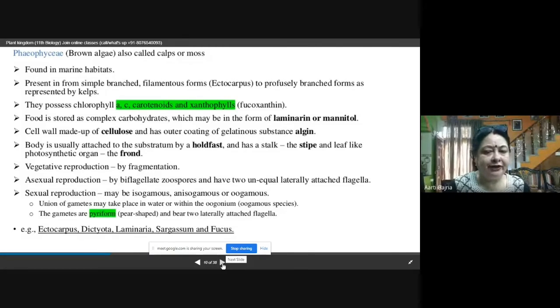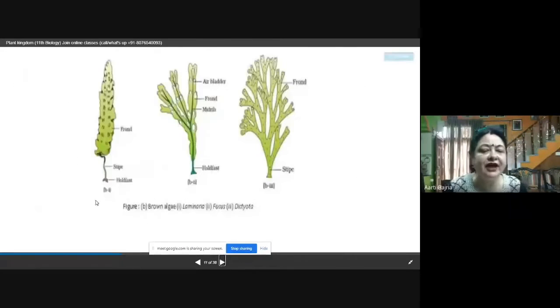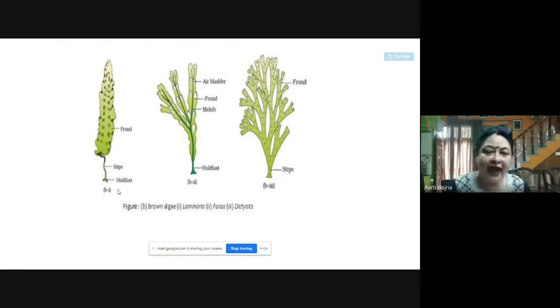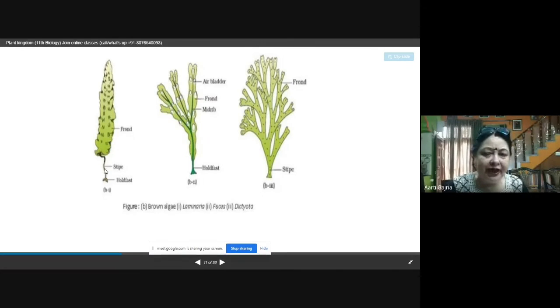Now let me show you the diagrams. See this. This is the Laminaria. Now in Laminaria, see, this is the hold fast. Hold fast is from where it is attached to the base. And this is the stipe, and this is the frond. Frond is like a leaf-like structure.